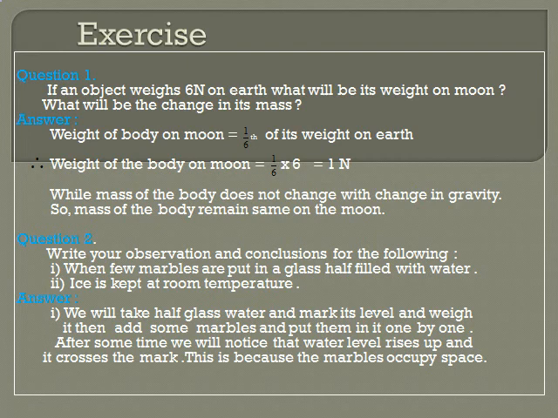Weight of the body on moon is equal to 1/6 of its weight on earth, as we know that gravitational force of moon is 1/6 of the gravitational force of earth, and we know that weight depends upon gravitational force. So we'll use this formula: weight of body on moon is equal to 1/6 of its weight on earth. Therefore weight of the body on moon is equal to 1/6 into 6, and 6 cancels, therefore it is equal to 1 Newton. So the same body which is on earth surface, its weight is 6 Newton, but on moon surface its weight is 1 Newton.